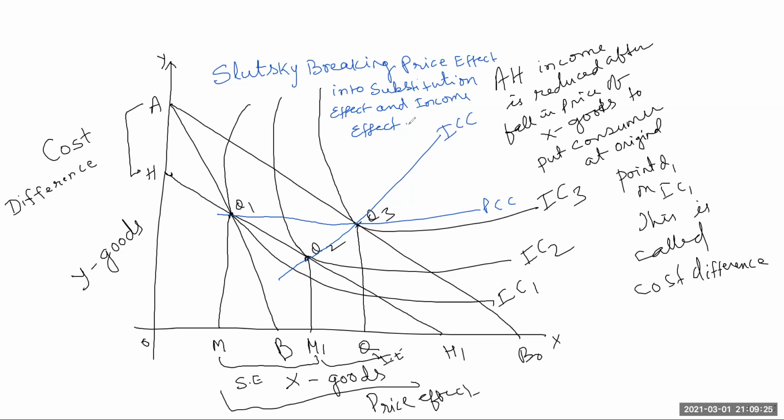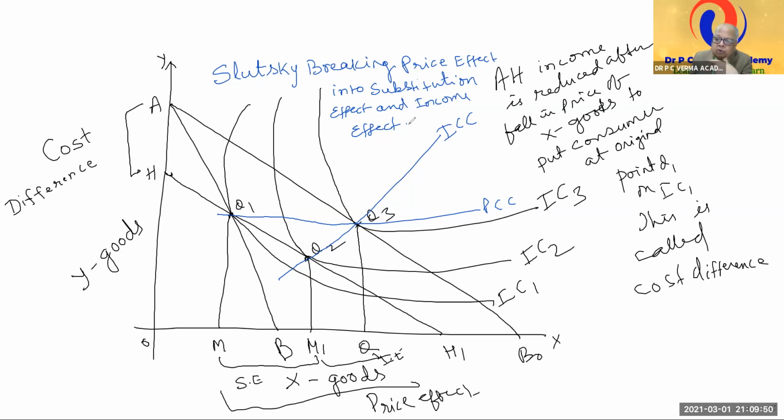Sir, could we understand why we cancel out the income effect? I couldn't understand how you can get the substitution effect. From the price effect, the income effect is cancelled by taking income from the pocket of the consumer.